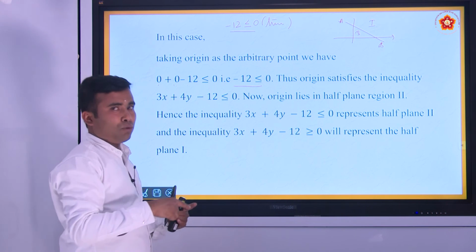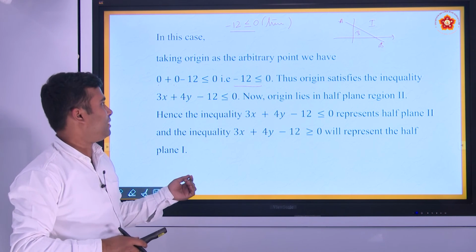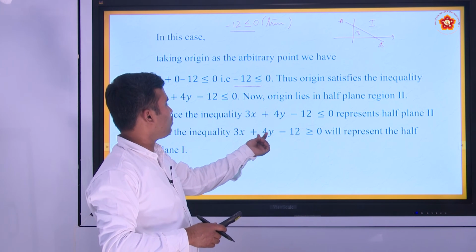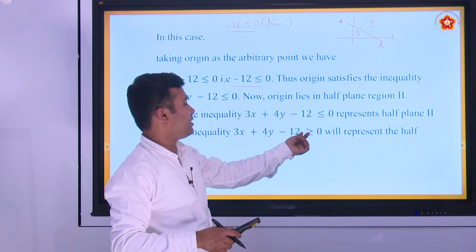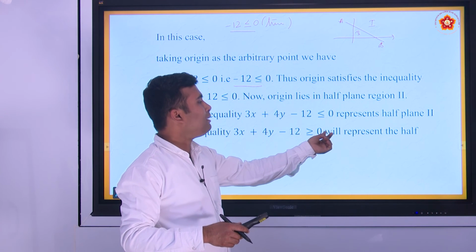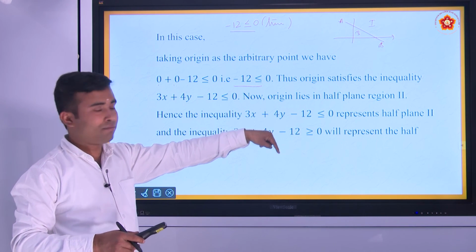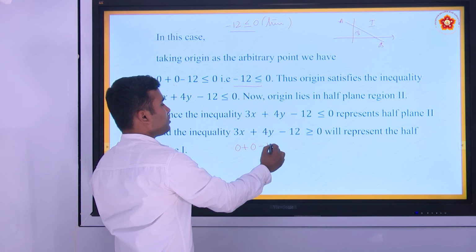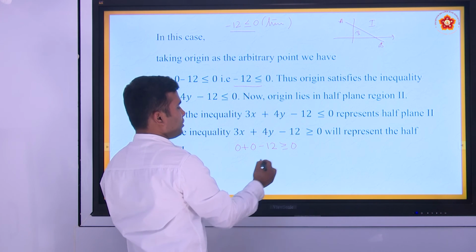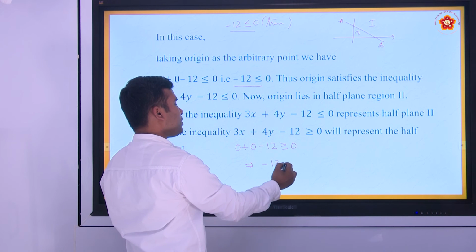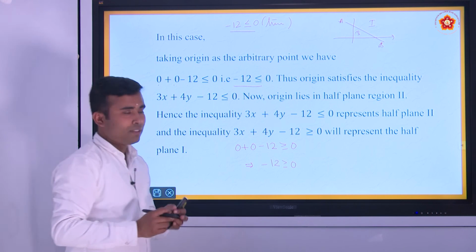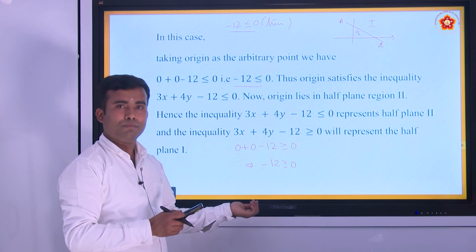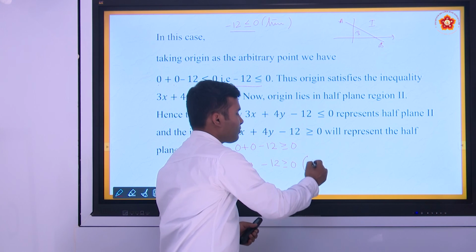Suppose the inequality 3x plus 4y minus 12 is greater than or equal to 0 represents half plane 1, because if you put x equal to 0 here, it becomes minus 12 is greater than or equal to 0. Is it true? No, it is false.